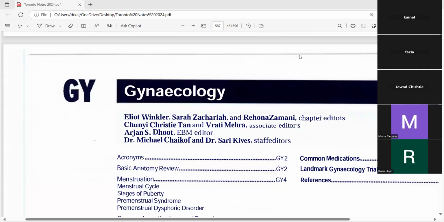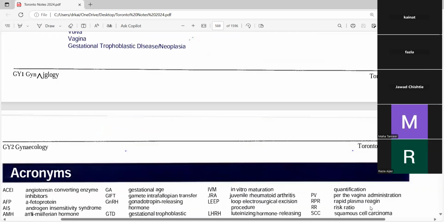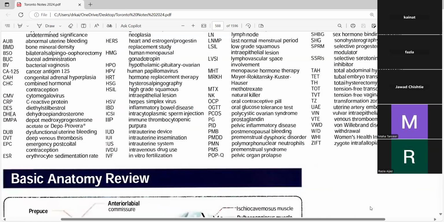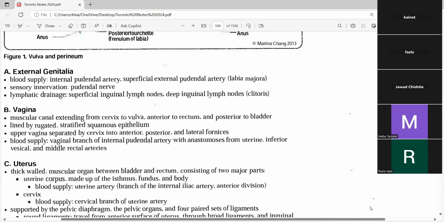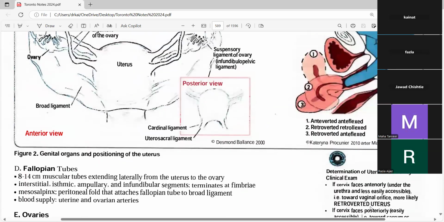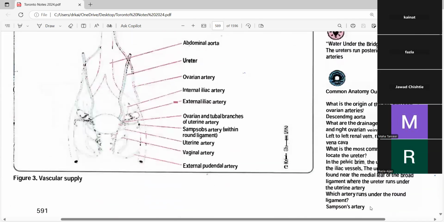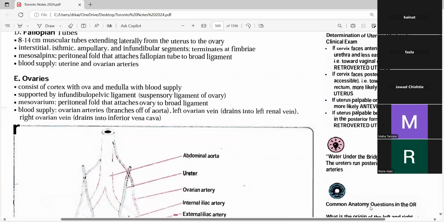So we have more time to do other things. Then we are talking about gynecology. In gynecology, the main topics that you have to start from, you can read all of this one, the normal anatomy and all of this one. And then don't forget to read the sidebars. That's kind of important.